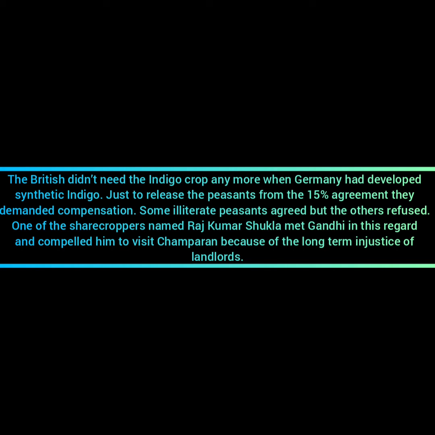That was a ridiculous method, and then Mahatma Gandhi came to the rescue and helped the people of Champaran who had paid the amount to the European planters just to get rid of the system. They were not aware of the fact that the Britishers had got synthetic indigo. They thought that the Britishers were showing mercy and were freeing them from the system of growing indigo on 25% of their land.